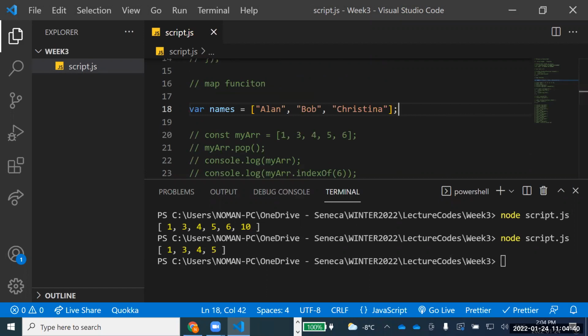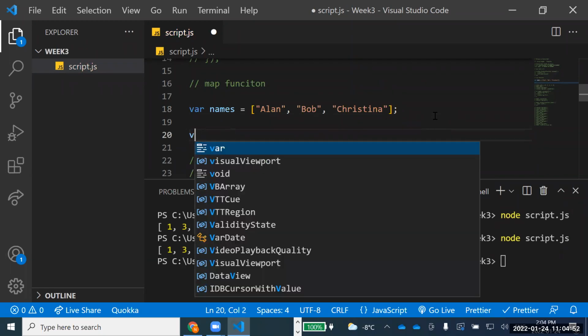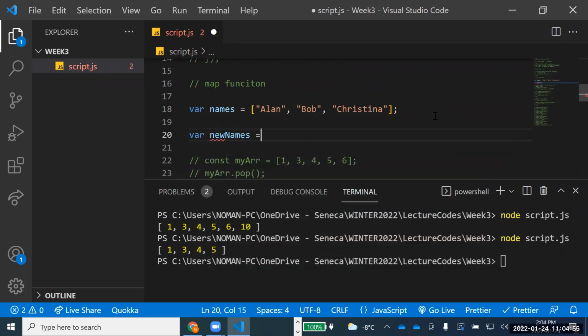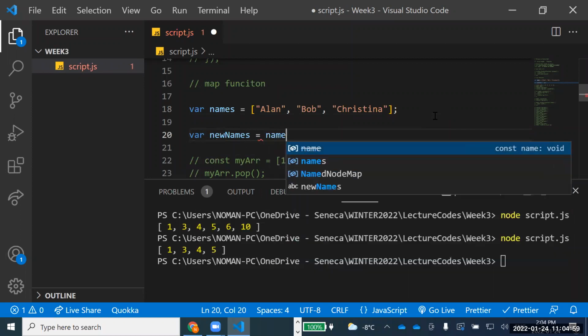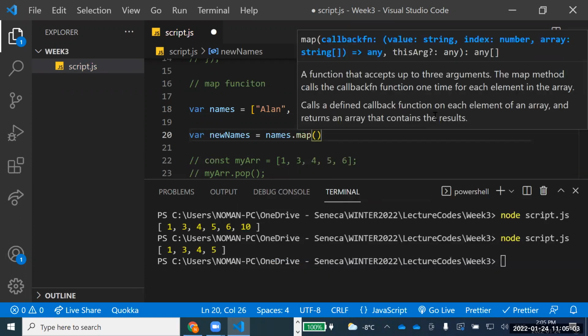Now, I want to create a new name, for example, var new names equal to, now see here, this is very interesting. I'll take my names and I'll map something. This map is an interesting one.